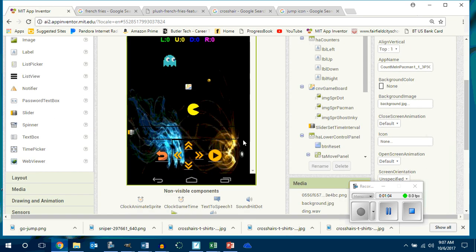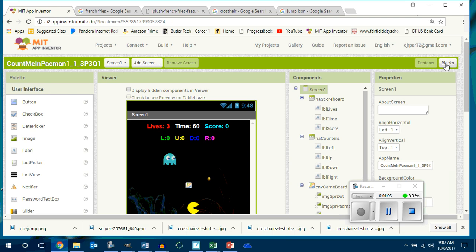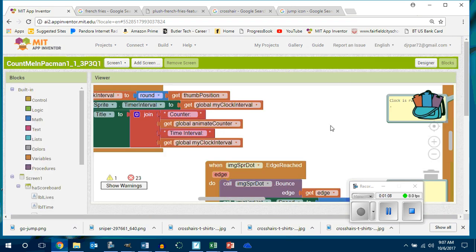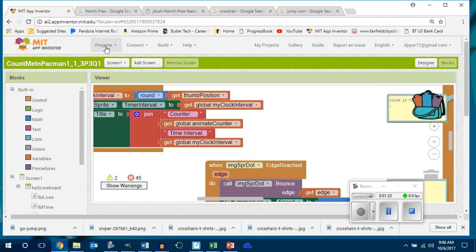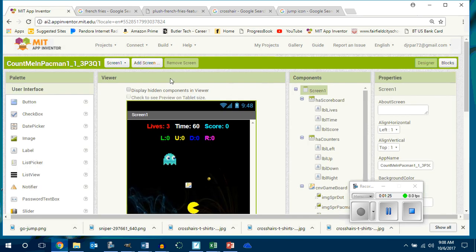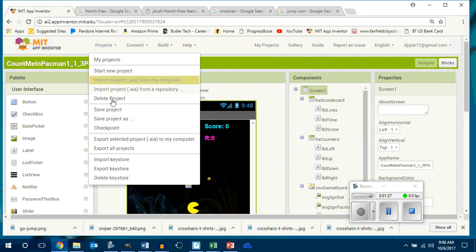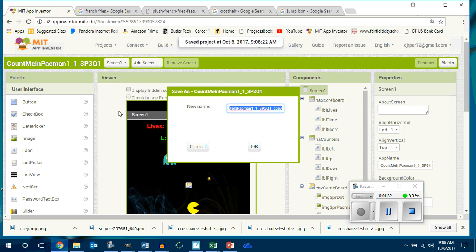This is a good looking app, right? By the way, how many blocks do I have? Wouldn't it be cool if you didn't have to rewrite 396 blocks over again? Yeah, that's a lot of blocks, by the way, for a 7th grade class. Watch this. I'm going to go back to my projects, designer, and I'm going to say, okay, projects, I want to save this project as. What am I going to call it?